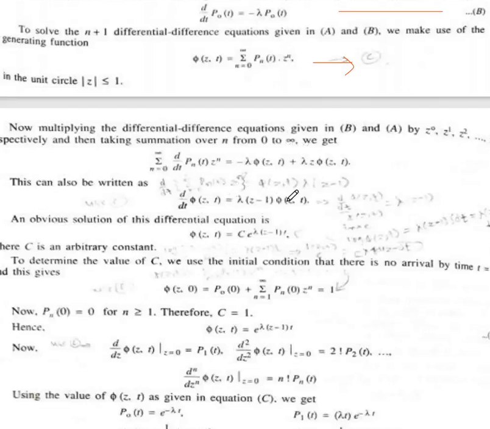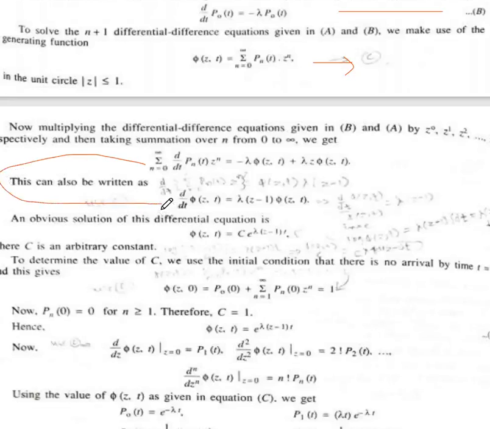After solving differential equations a and b, we get the summation from n equals 0 to infinity of d/dt P_n(t) z^n, which equals minus λ phi(z, t) plus λ z phi(z, t). This gives d/dt phi(z, t) equals λ(z minus 1) phi(z, t).